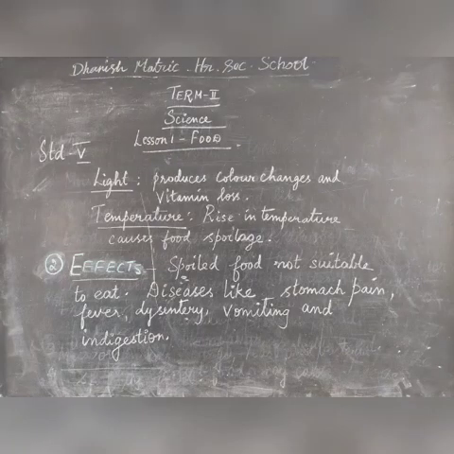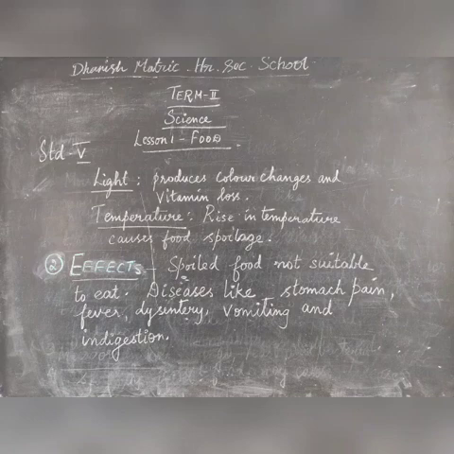Light. Light produces color changes and also vitamin loss. When we keep bread in the sun, what happens? The color changes and it also loses its vitamins. Temperature. Sometimes a rise in temperature causes food spoilage.